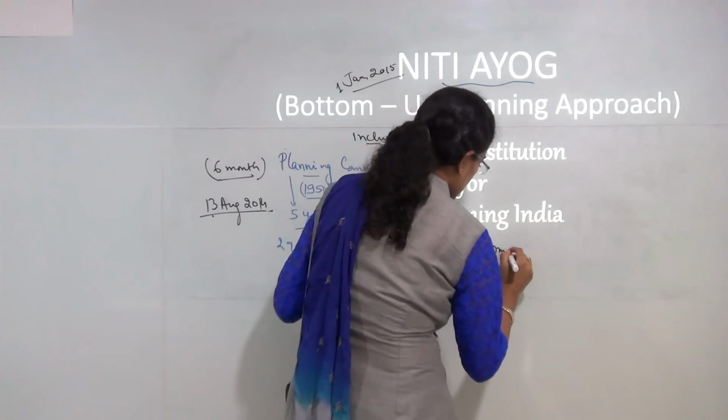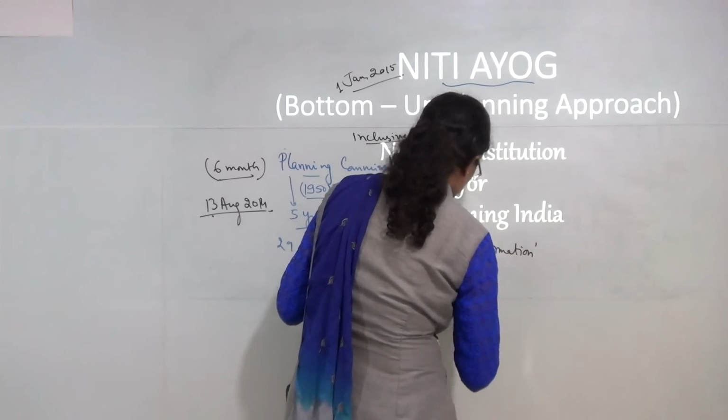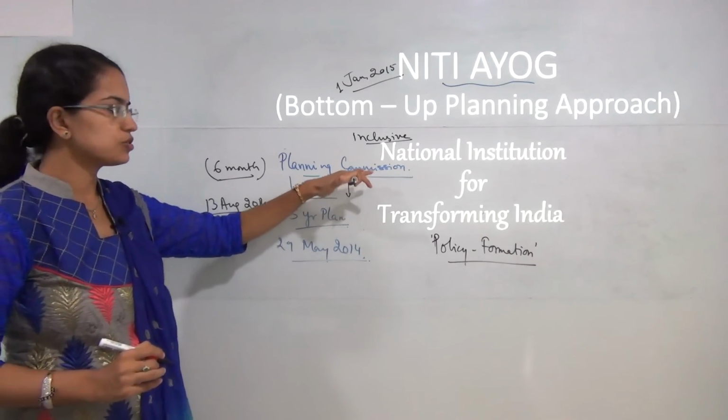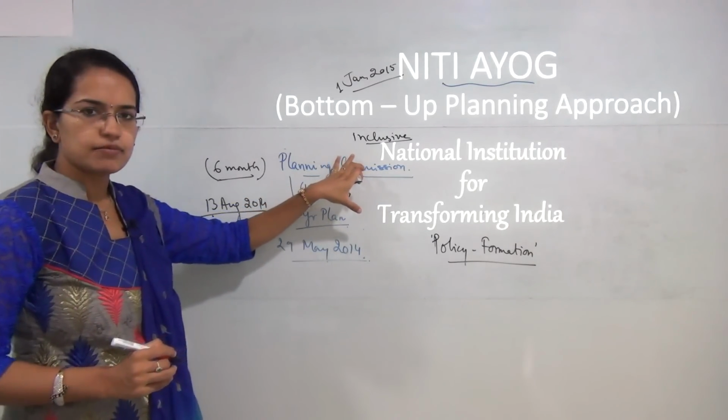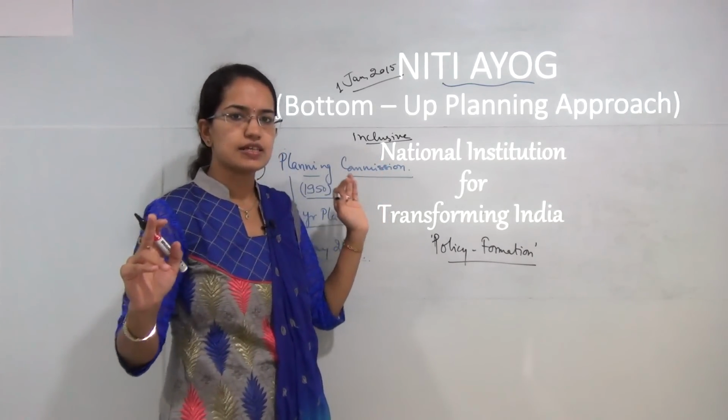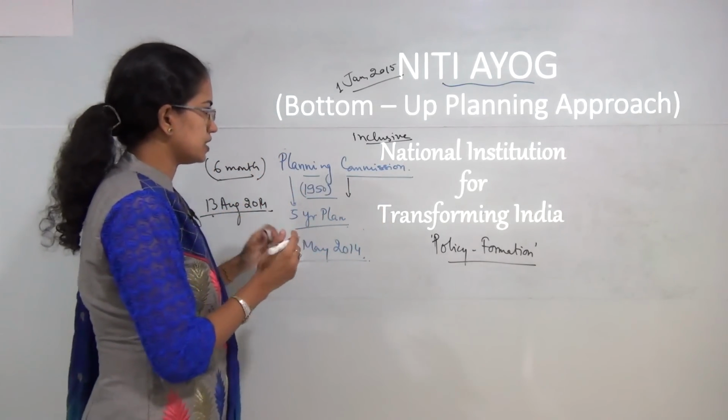That was the basic aim of this body. In contrast to that, there were funding issues that were dealt with in Planning Commission. However, in case of Niti Ayog, the main idea is simply formulation of policies.